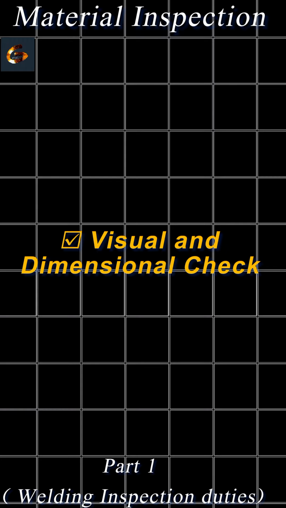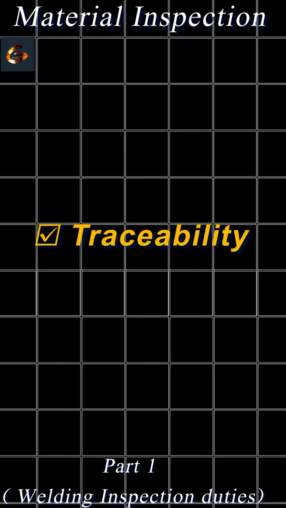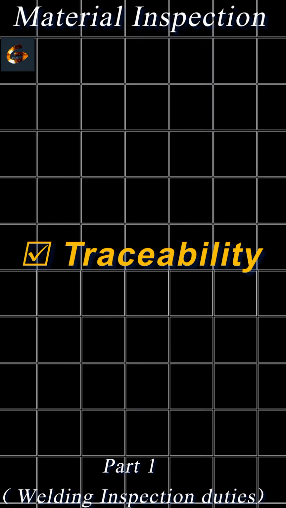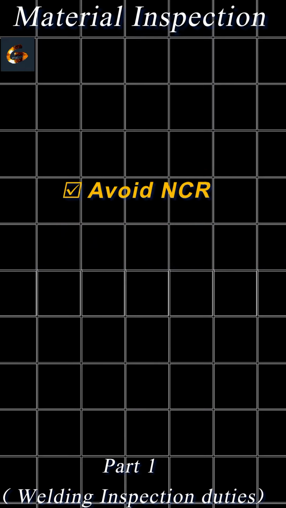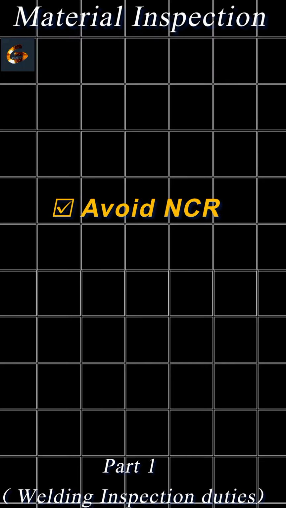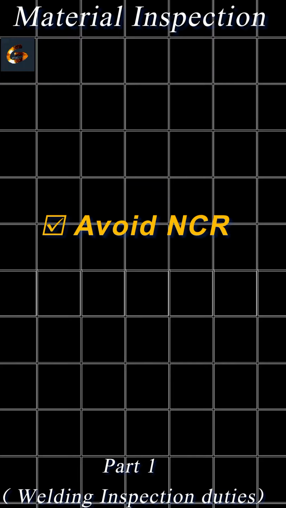Look for rust, dents, or wrong schedule thickness. Size must match the drawing. The heat number on the material must match the MTC. No traceability means reject. If you catch wrong material during inspection, issue an NCR.